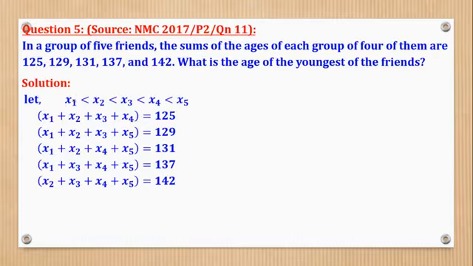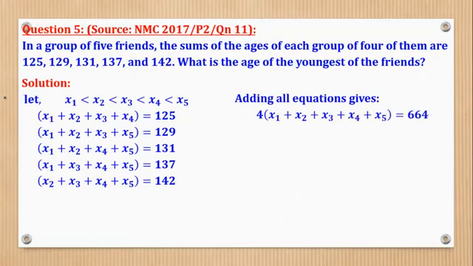Good enough, we have already covered simultaneous equations in lesson 3. So what I'm going to do, I have to look for getting x1. The first thing to do is to add all the equations. When I add, this is what I'm going to come up with. It is a little funny, but I'm going to explain it.